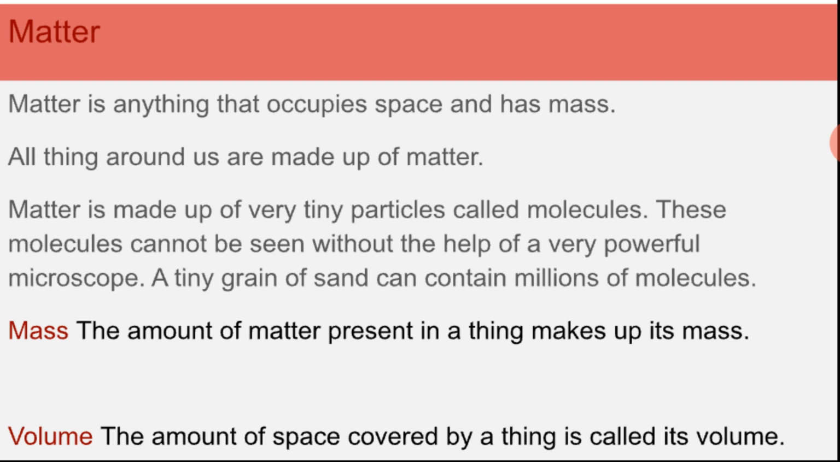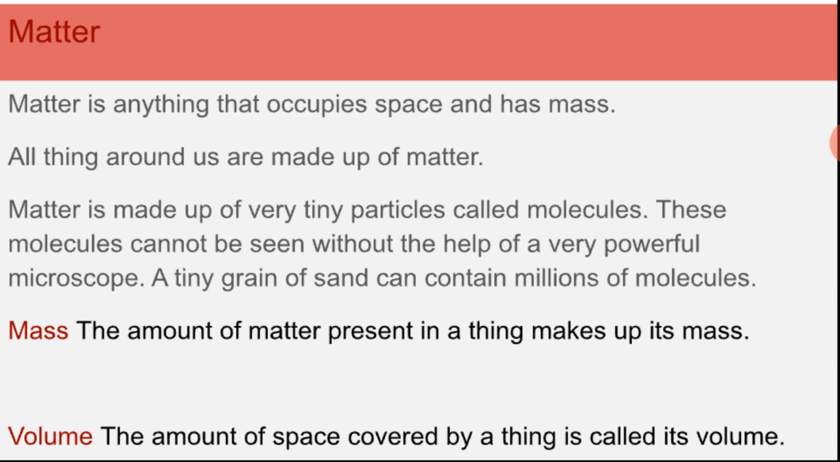So, what do you understand by mass? The amount of matter present in a thing makes up its mass. However small a thing may be, it will always have some mass. Even if it is a small thing, it has some mass.